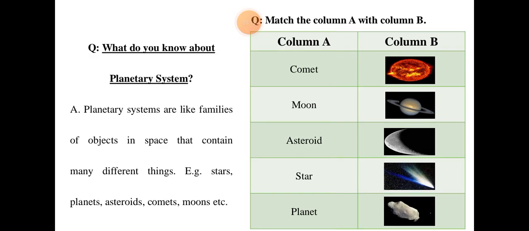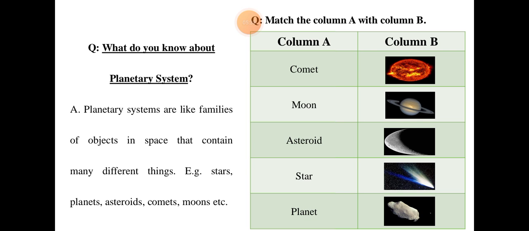What do you know about the planetary system? A planetary system is like a family of objects in space that contain many different things: stars, planets, asteroids, comets and moons. So this is basically a planetary system.